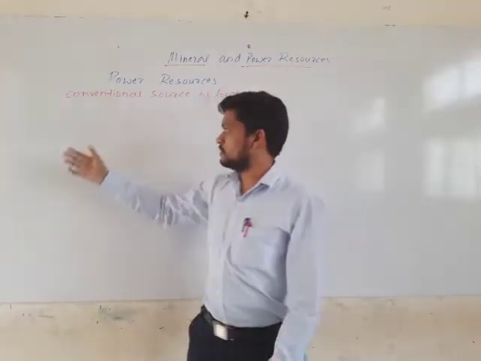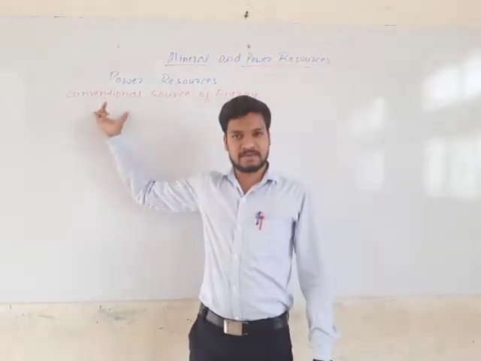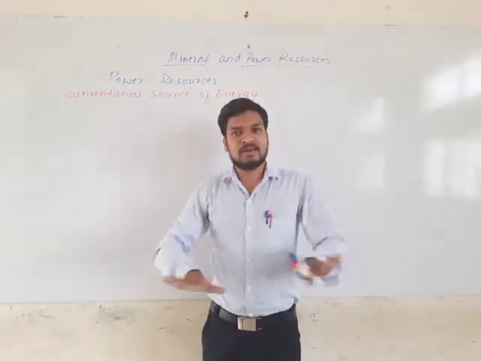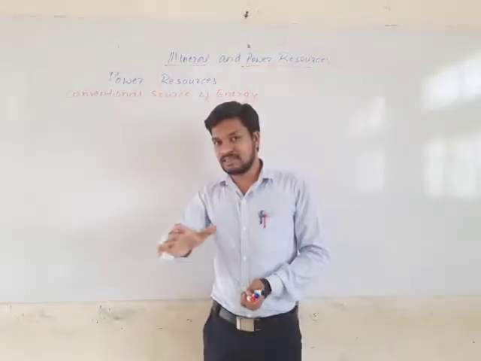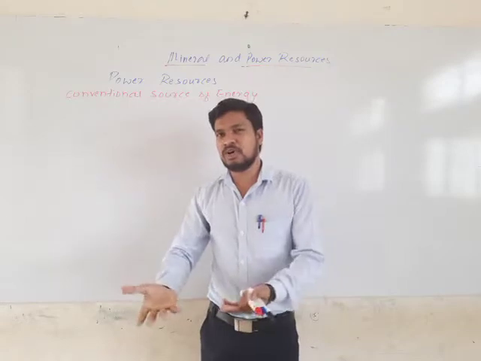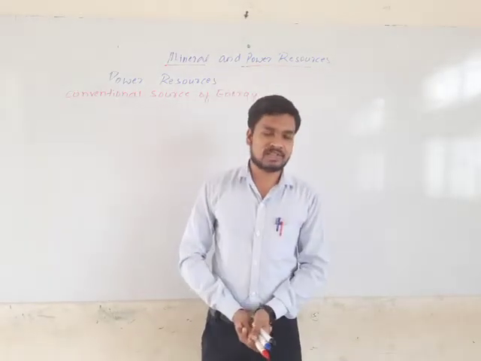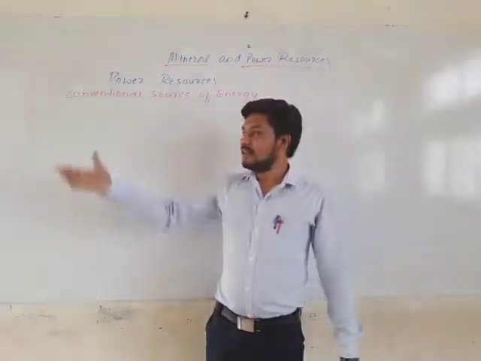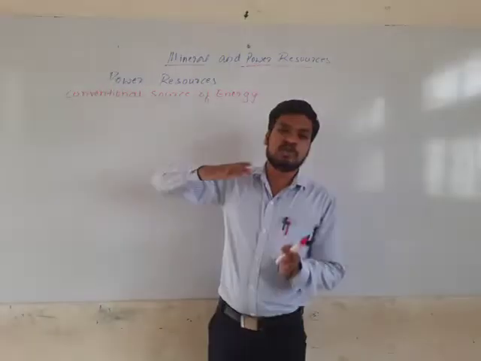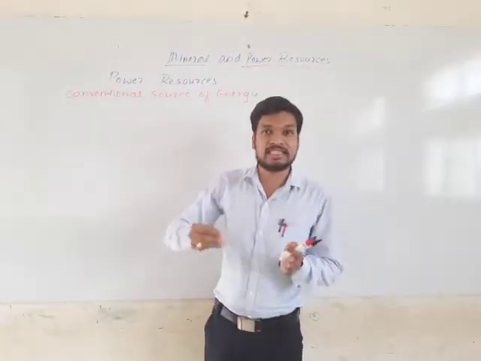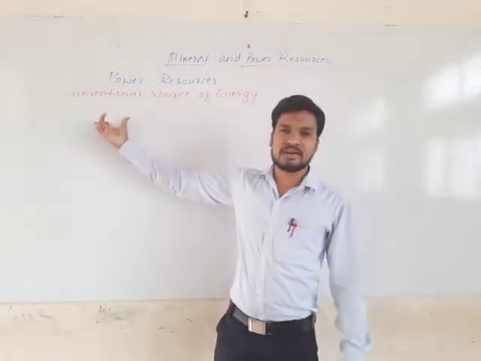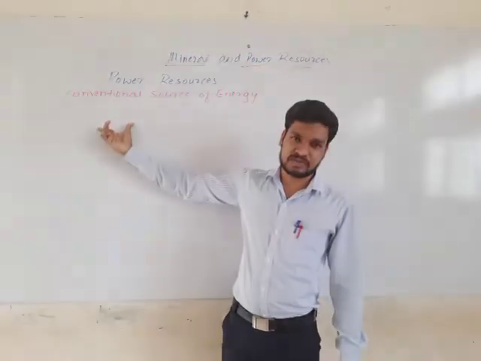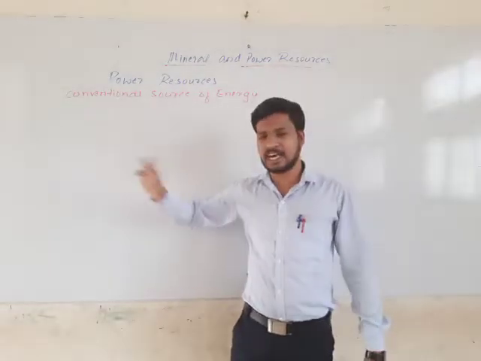That means if we use this conventional energy, it will be exhausted. We cannot use the resource again because it will not remain. It takes a long geological time to get renewed, to get replenished again. So these are called non-renewable resources.